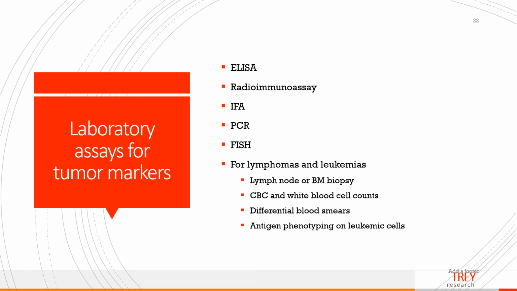ELISA is also used to diagnose cancers, and so is radioimmunoassay. We can actually look for immunoglobulins when mixed with radioactive antigens. And then we can do FISH, which is fluorescence in situ hybridization, a molecular technique using fluorescent probes that looks at DNA to diagnose cancer. And then finally we can use PCR, which of course is a molecular way to identify tumor markers. IFA is indirect fluorescent antibody, and that is another way we can look for tumor markers.